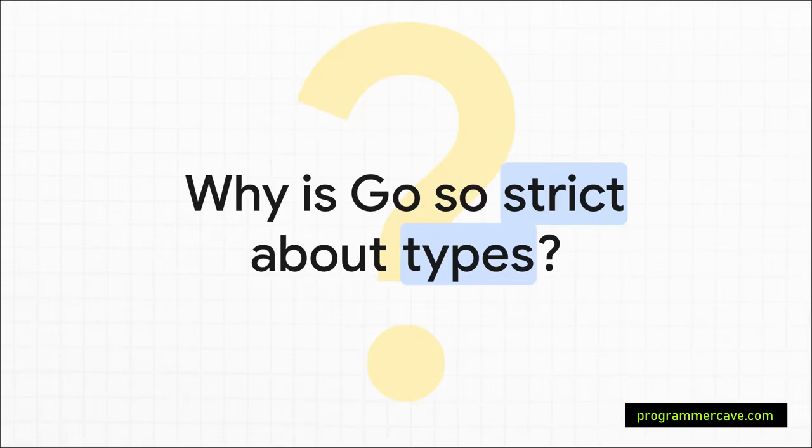So let's just jump right in with that big question, because honestly, it gets right to the heart of why Go was designed the way it was. You know, if you're coming from a language like Python or JavaScript, Go can feel kind of rigid. It just flat out refuses to automatically convert an int32 to an int64 for you. But trust me, there's a really good reason for it.